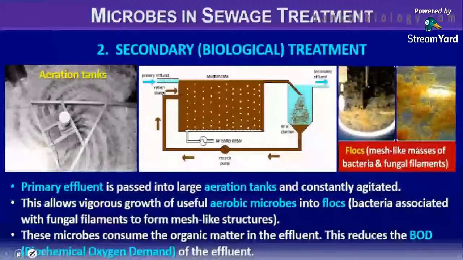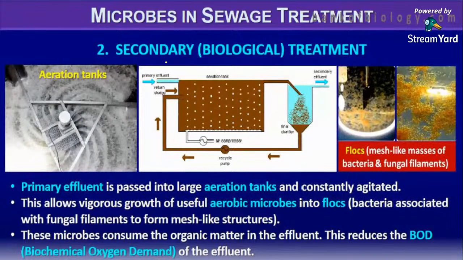Primary or physical treatment of wastewater means that with the naked eye, those particles which are visible we can remove. Even though that water undergoes a physical treatment, there are still certain substances like dissolved nutrients and dissolved poisons, toxic materials which cannot be seen with the naked eye. To remove those also from the wastewater, we make them undergo the secondary treatment. That is why it is called biological treatment.